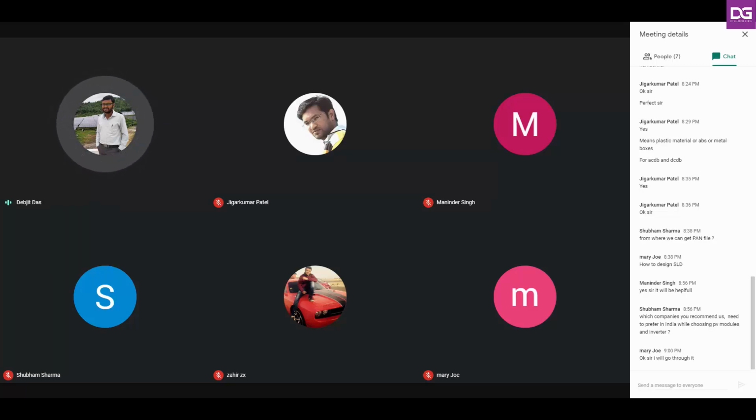There you will get every detail of the SLD, module layout, array layout, walkways, lightning arresters and all the others which are necessary for your technical documentation. By the end of module 10, if you practice with the reference sheet which I have given at the end, surely you will not have any doubt in this section. If you ask how to design the SLD, it is very difficult to show here.